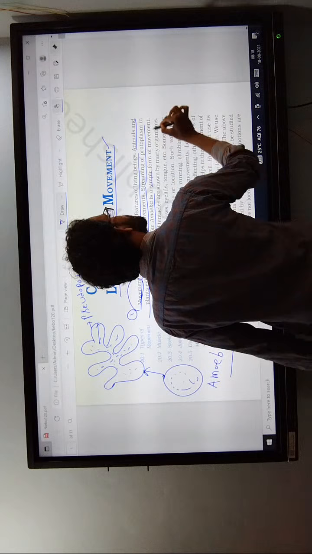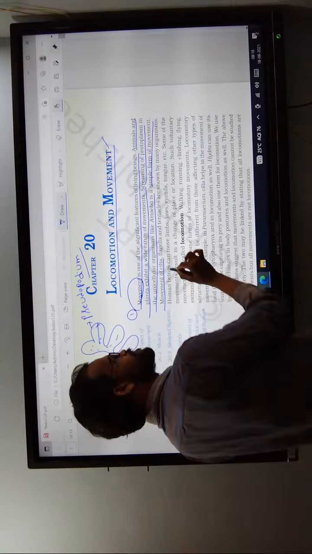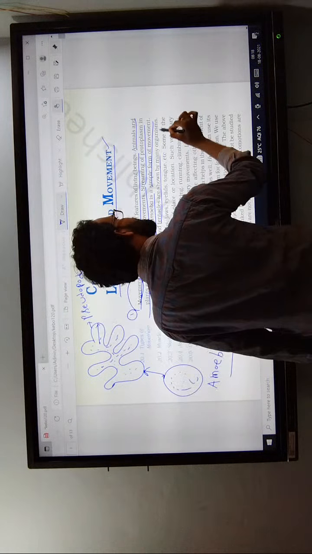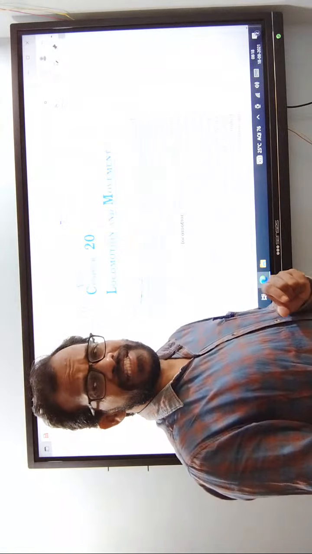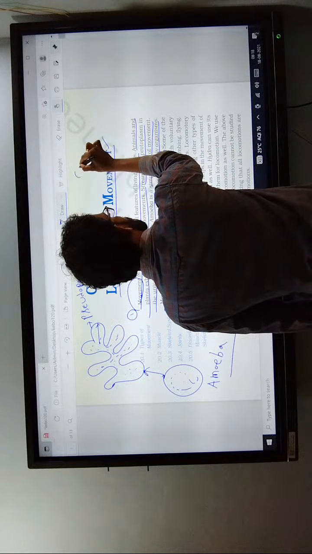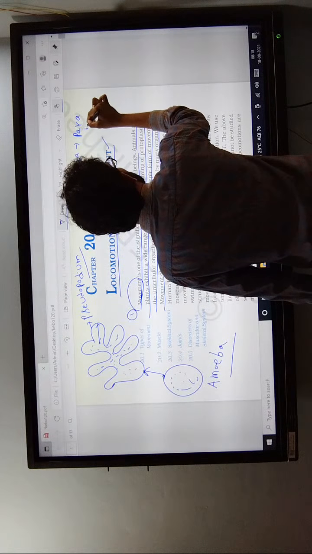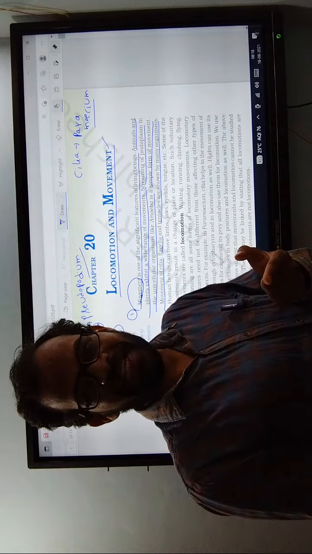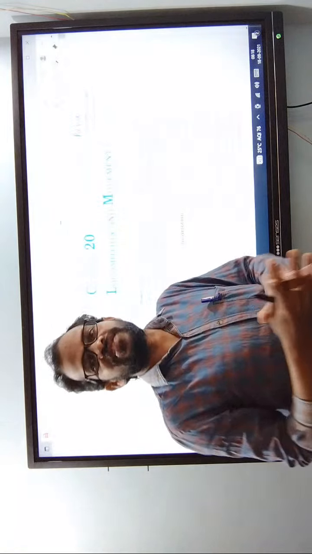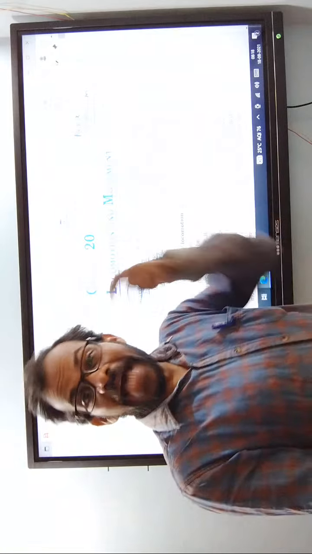This is the simple form of movement in the amoeba. Movement by cilia, flagella and tentacles is shown in many organisms. Cilia movement takes place in the paramecium. The outer surface of the paramecium consists of small hair-like structures known as cilia. With the help of cilia, they can move from one place to another.